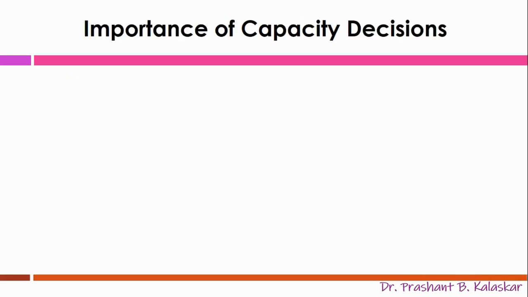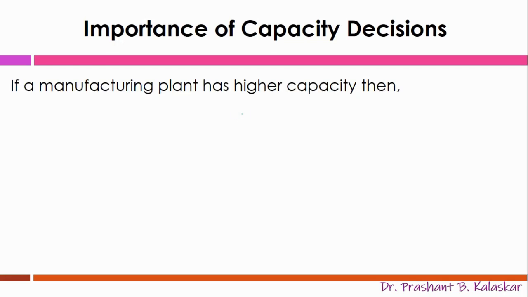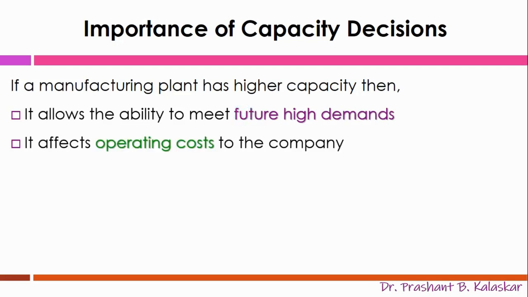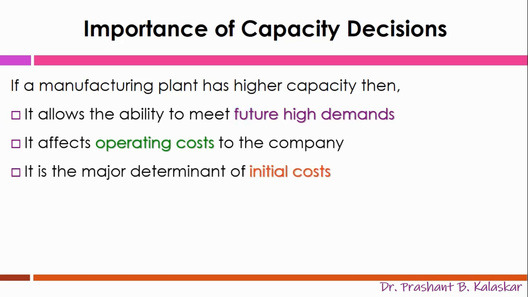Now let us discuss the importance of capacity planning if a manufacturing plant has higher capacity. First, it allows the organization the ability to meet future high demands from the market. Second, it affects the operating cost of the company to achieve lower per unit cost. Third, it is a major determinant of initial cost. That is, if the plant capacity is higher, the initial investment cost will also be high and vice versa.